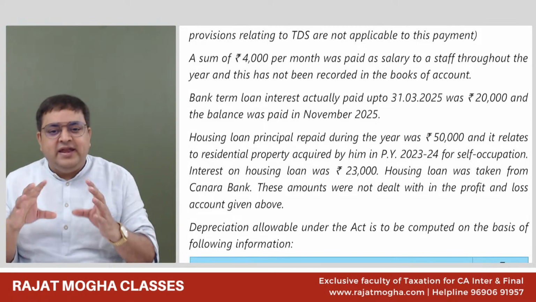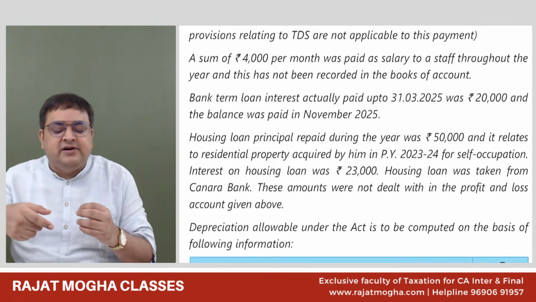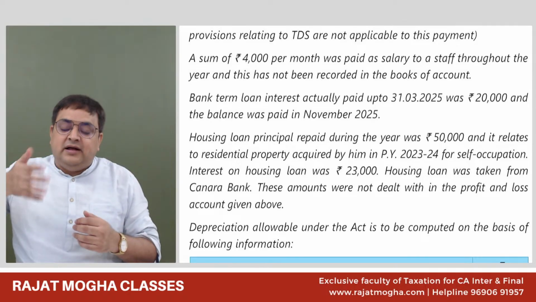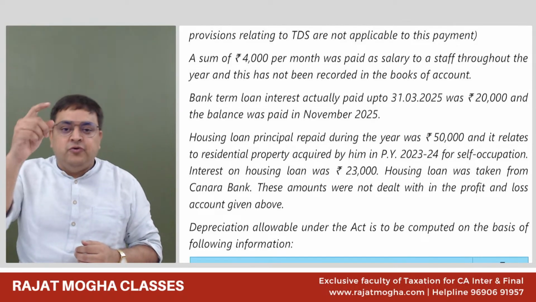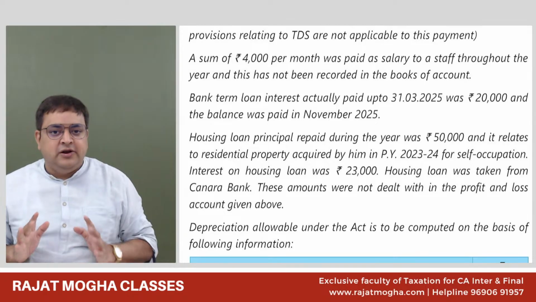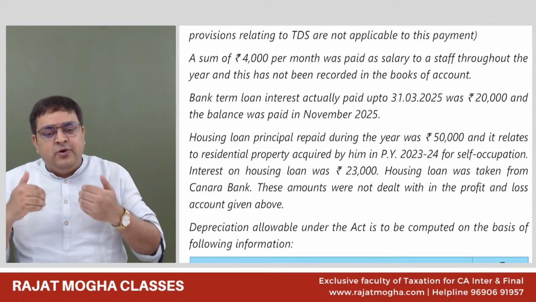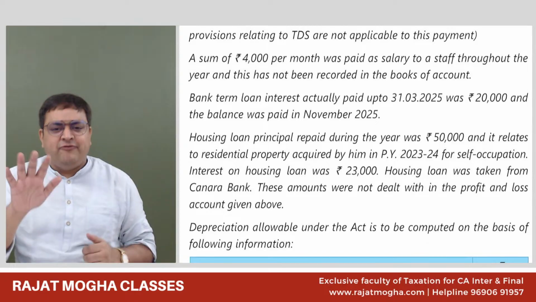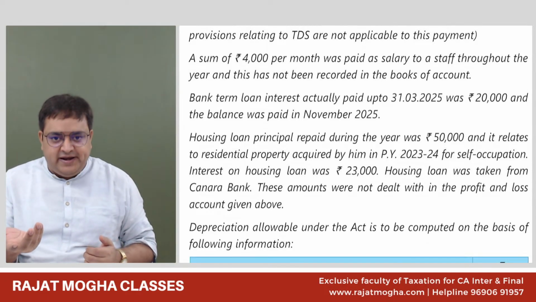Got it? So it's very easy, guys. Do an elimination round. In fact, the other way, if you try to see which income he will have, you will consume a lot of time. The best thing is to do elimination. Which income does he not have? We only have 5 heads, so it's very easy to eliminate.